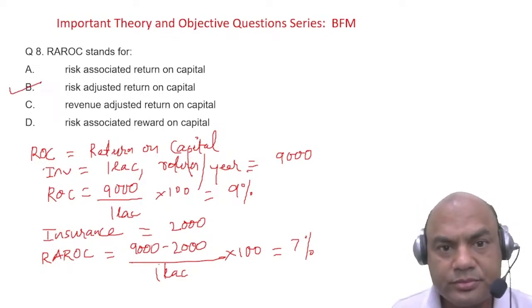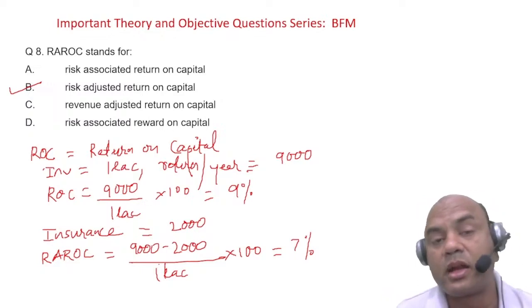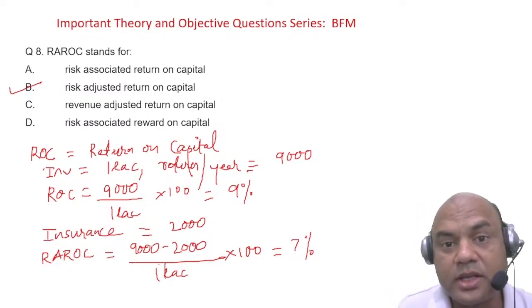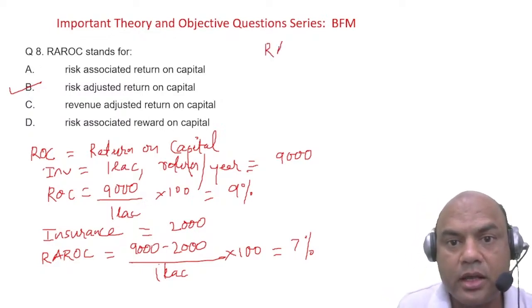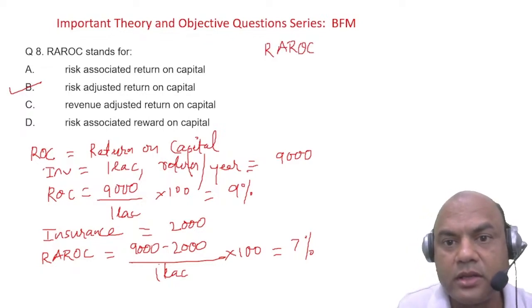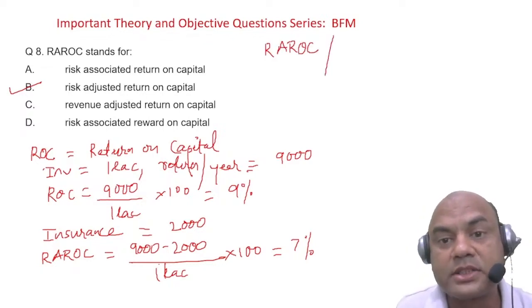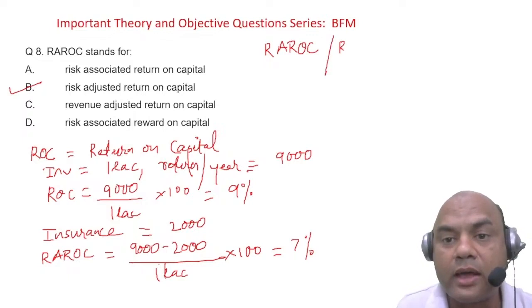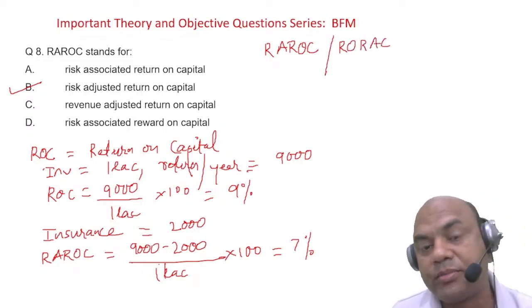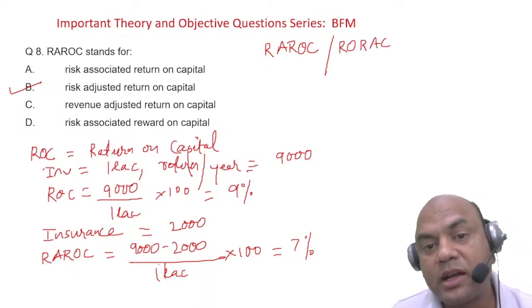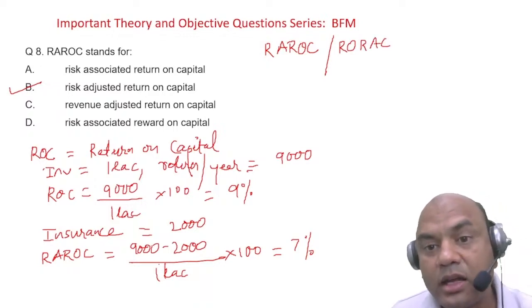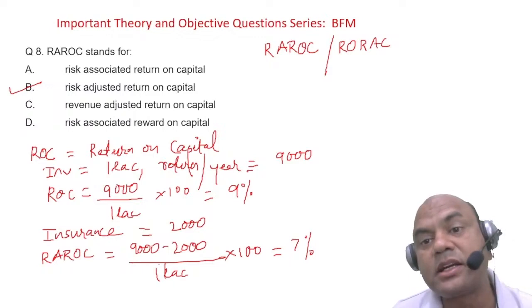Okay, got it? There are two separate terms. One is RAROC, and the second, similar one, is RORAC. These two are separate. Remember, risk adjusted return on capital, and return on risk adjusted capital.